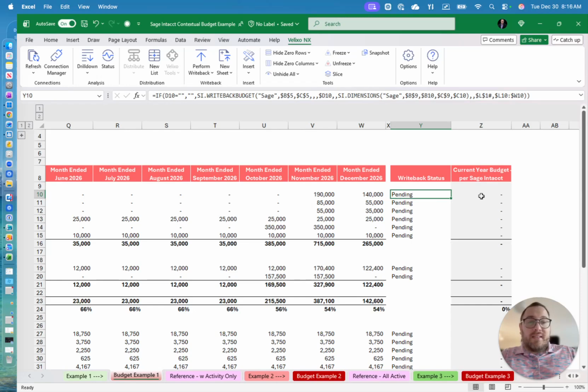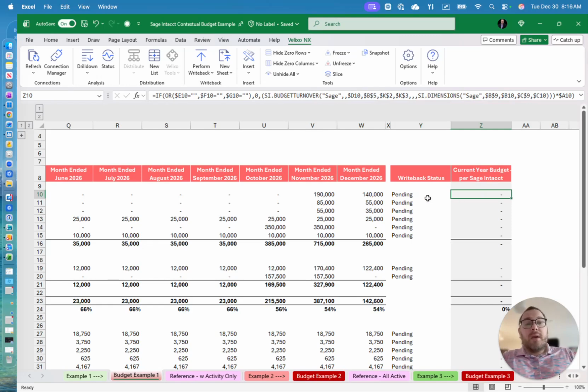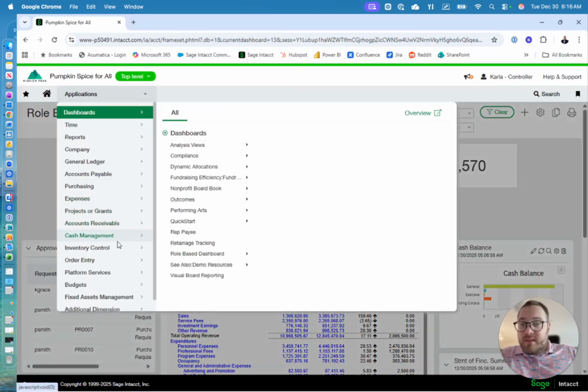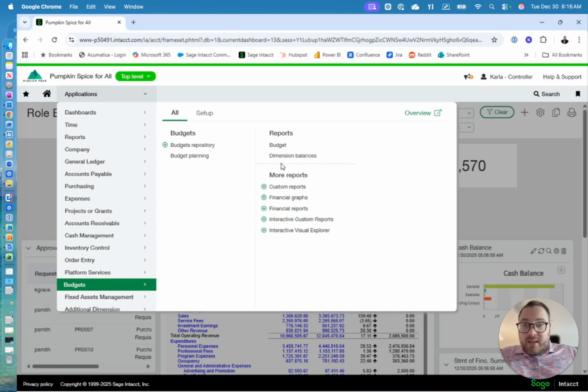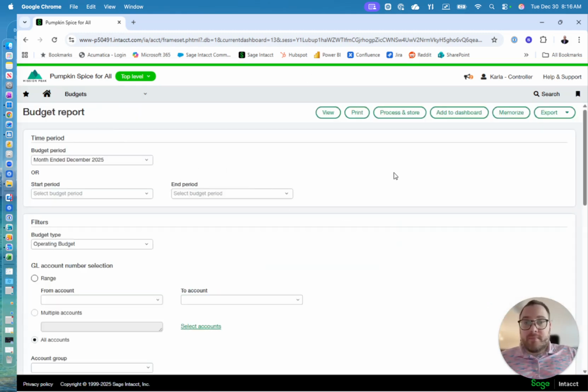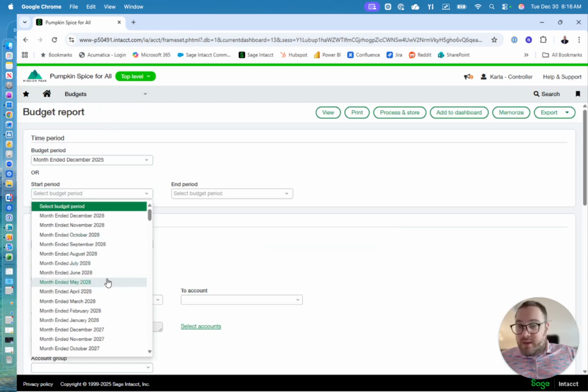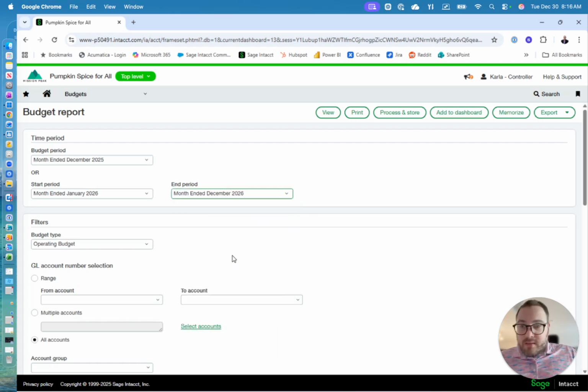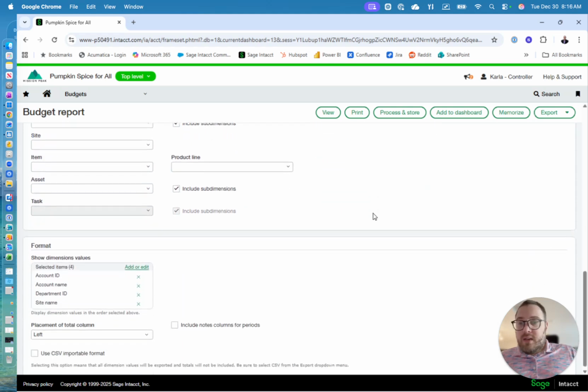So right now I can see there's no budget in Intacct reflected. This is using our function SI budget turnover, which will pull from Intacct and return the budget that's currently sitting there. I can verify that within Intacct itself, for the year 2026, I'm not going to see any budget information. All right, so I can look at, for example, the budget report, and I can choose a period, starting and ending period, and I'm going to do 2026. So January 2026 through December 2026. And I'm going to pick the budget that I'm working on right now over in my sheet. And you know what? That's good enough.